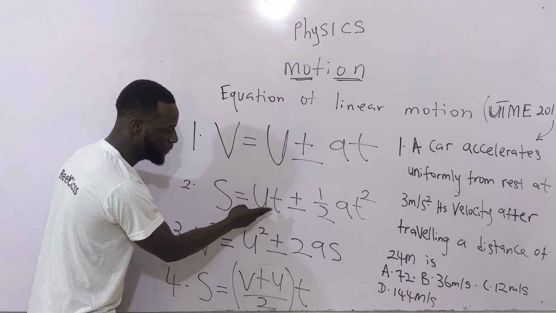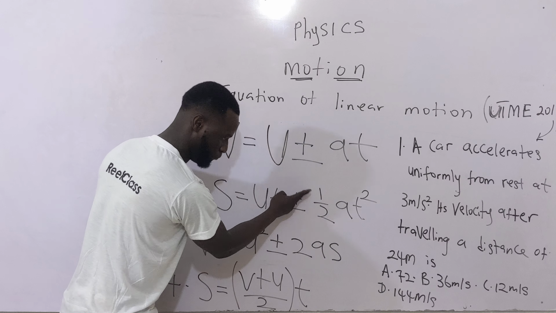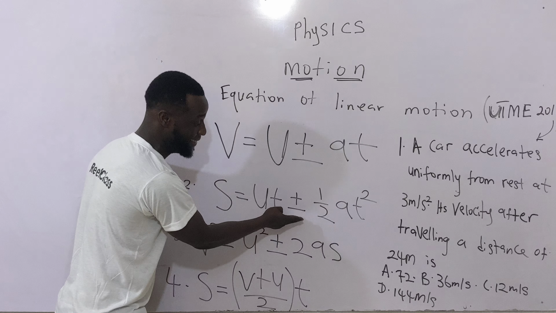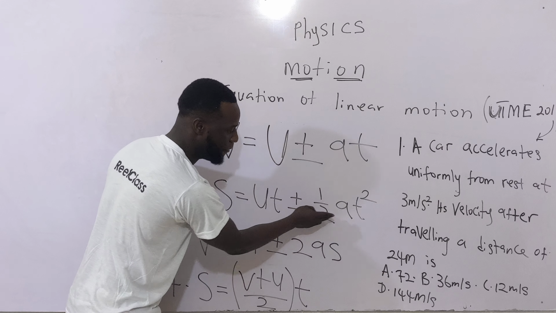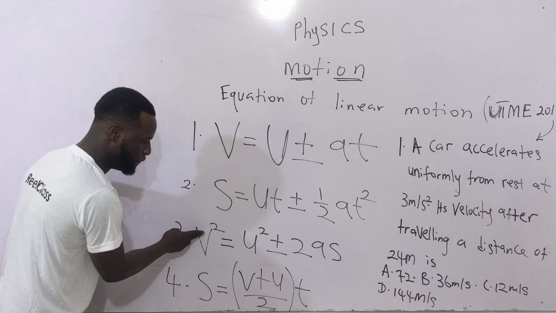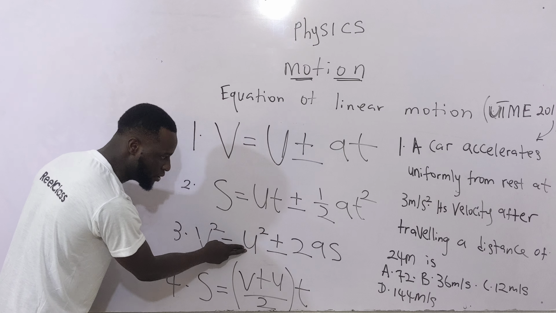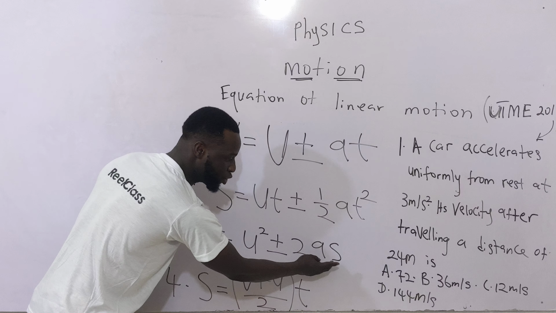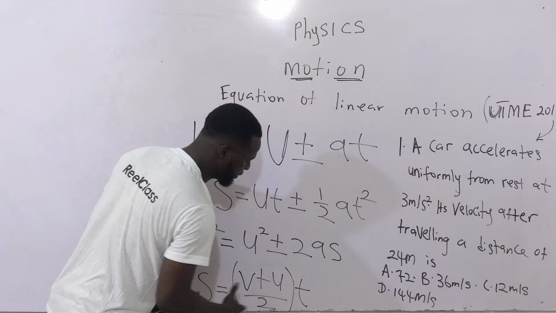U is the initial velocity, t is time, plus or minus: accelerating, plus; decelerating, you use minus, half at squared. The third one, too: v is the final velocity, u the initial velocity, a the acceleration or deceleration, s the distance or displacement.